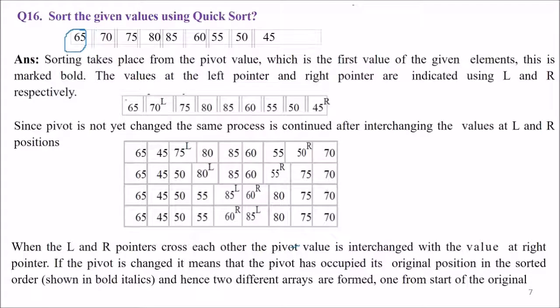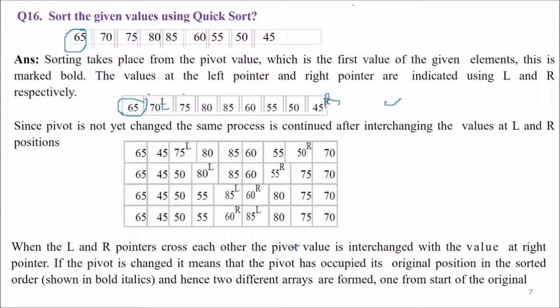So let me tell you that the first value is the pivot value. After the first iteration, 65 will find its position, which is the correct position. The sorting will take place from the pivot value, which is the first value of the given array, 65 here. The left pointer and right pointer are indicated by L and R. So this will be L and this will be R.